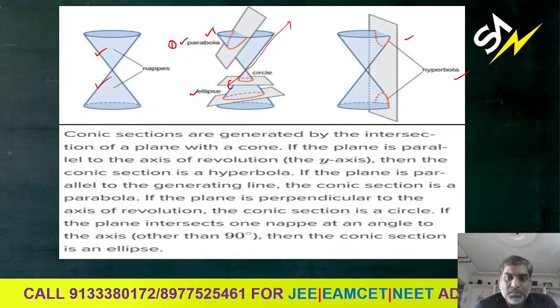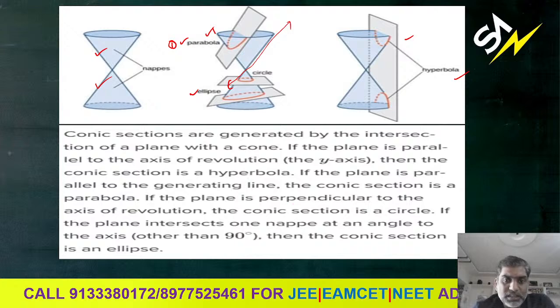If the plane is perpendicular to the axis of the revolution, the conic section is a circle. Here I told you, the plane is parallel to the x-axis. Parallel to the x-axis means it is perpendicular to the y-axis. It is nothing but the axis of the parabola. So the axis of revolution, the conic section is a circle.